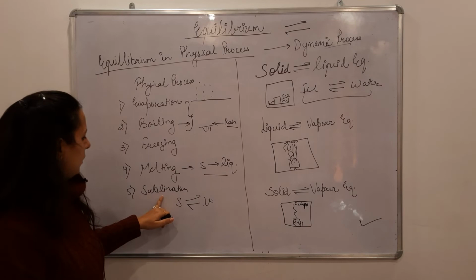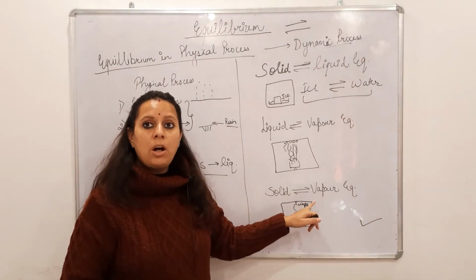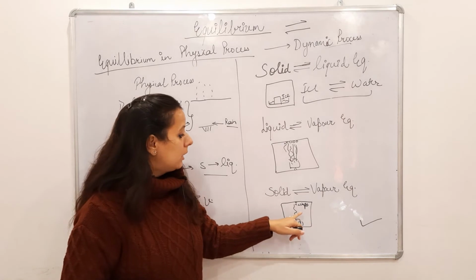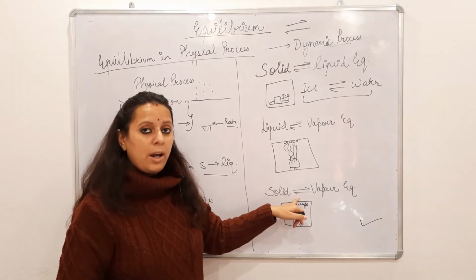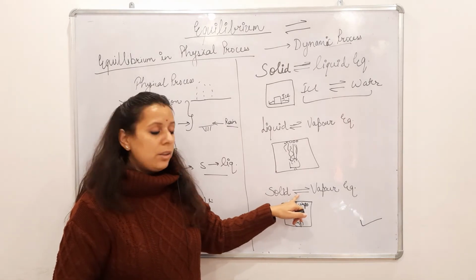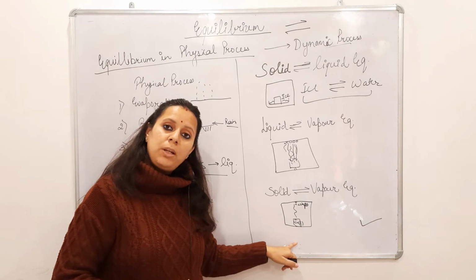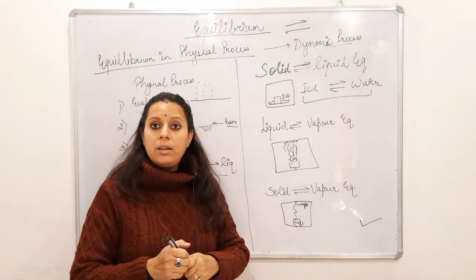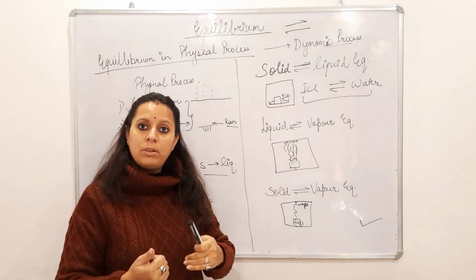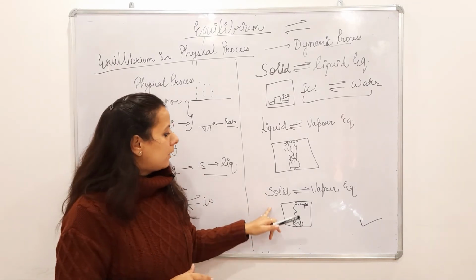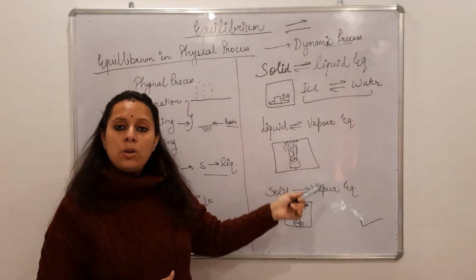So in the sublimation process, what happens? The solid converts into vapor phase without converting into liquid phase. In this case you can see that iodine is converting into iodine vapor, and iodine vapor again condenses back to iodine solid. So there will also be equilibrium and it is dynamic. The process will go hand in hand, forward and backward both.